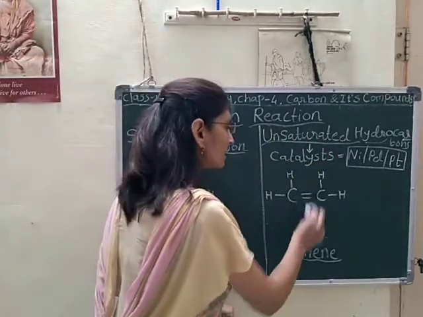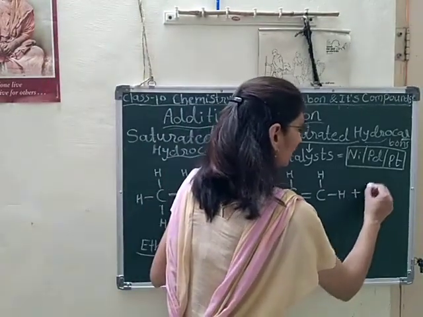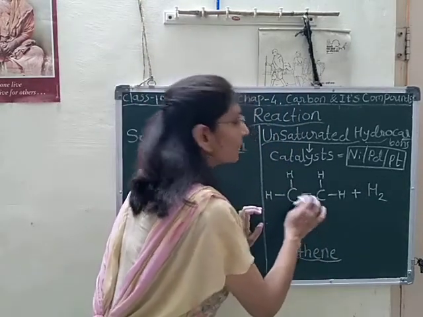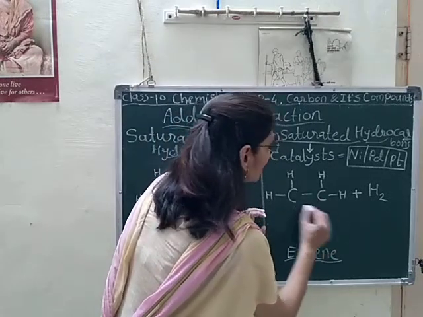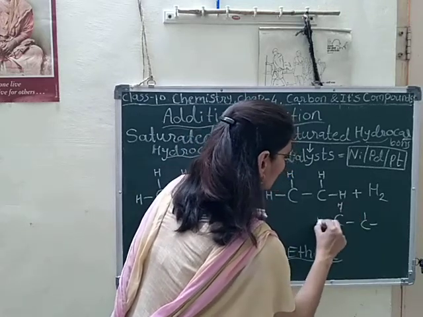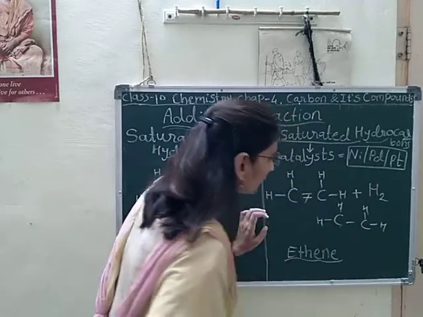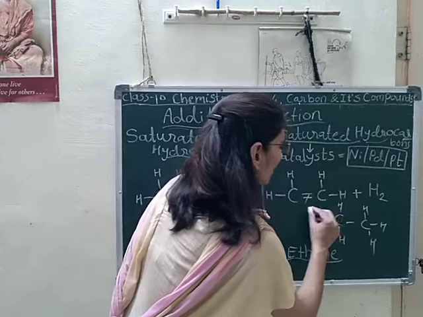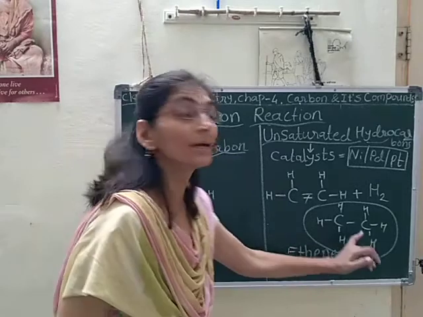So it can break easily, and what will happen if we add hydrogen to it? This double bond will break, and the hydrogen will add in this manner. The double bond will break down and two hydrogen atoms separately will get bonded here. And what we got is the product ethane.